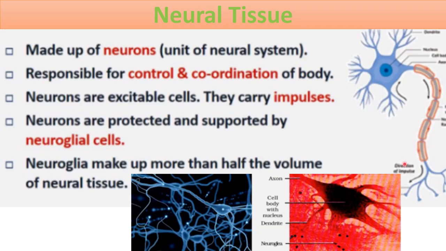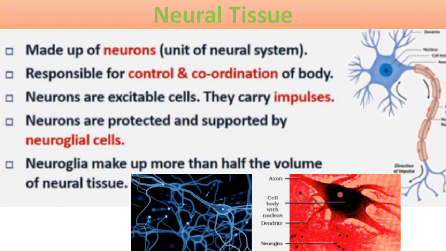Here you can see the diagram of a neuron: the axon, these dendrites, the cell body. This is the complete structure of a neuron.